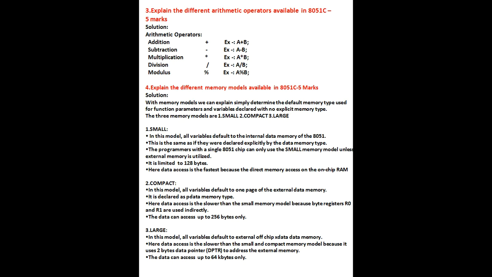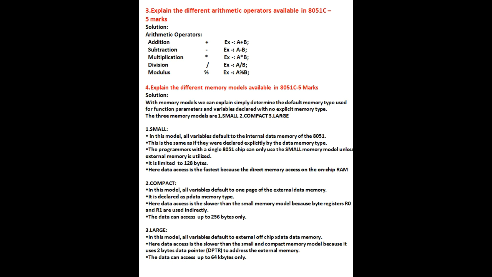Next, it is limited to 128 bytes because you are using the internal data memory. It is inbuilt memory, on-chip memory, that is 128 bytes for 8051. Here data access is fastest because you can access on-chip RAM directly. That's why it won't take more time to access the data from internal memory.